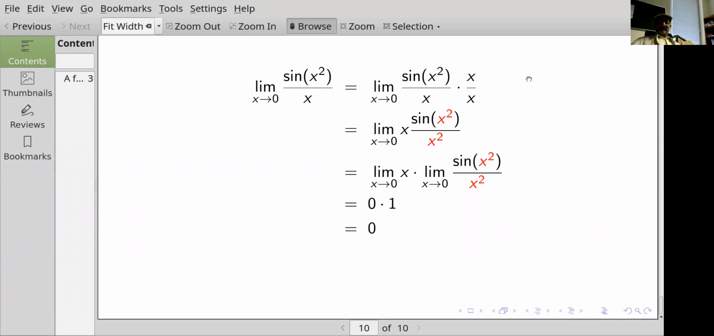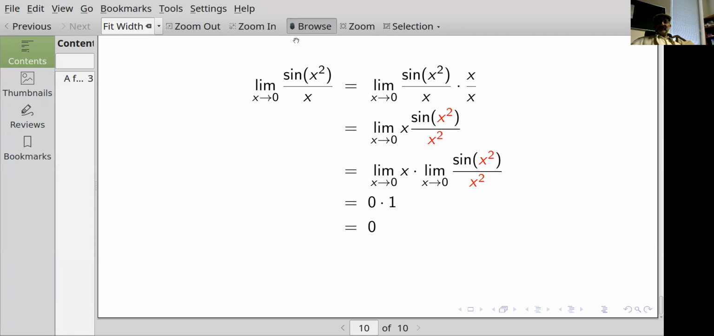Then the limit of the product is the product of the limits, provided that the individual limits exist. So that's the limit as x goes to 0 of x times the limit as x goes to 0 of sine of x squared over x squared, which is 0 times 1, which is equal to 0.